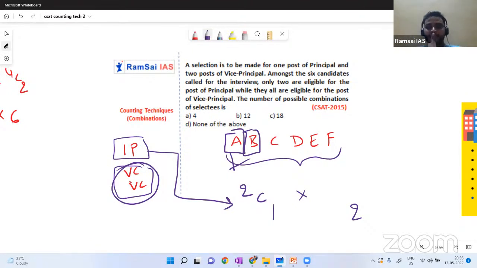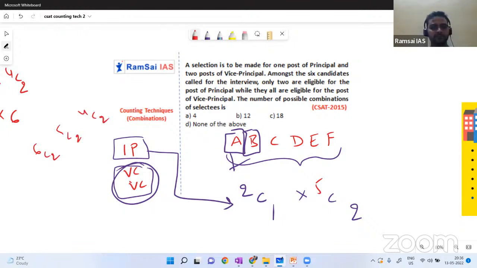If you read the question, everybody, all 6 people, are eligible. So shall I take 6C2? Wait. A and B are attending for principal, no? So why should I take them? I'll take only 4 people, C, D, E, F, 4C2. Or, out of A and B, one person is selected for the position of principal, and the second person can apply for vice principal, no? So we have 5 people, so 5C2. So which one is correct according to you? Is it 6C2 or 5C2 or 4C2?